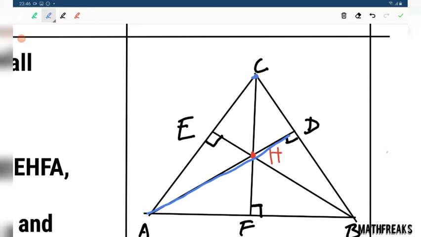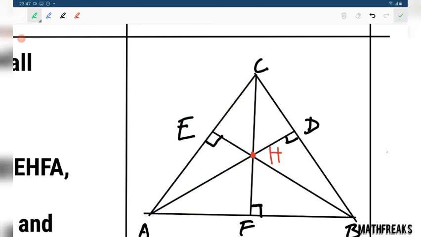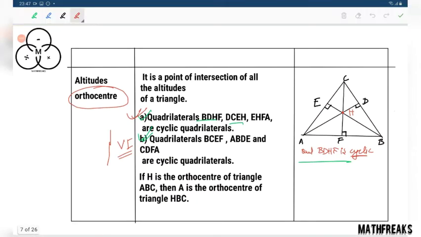Let us consider the perpendicular from C to the side BH. C perpendicular to BH. Now this line we need to extend. This is the extension. At this point it is perpendicular. So now this is not meeting this altitude. This altitude should meet the point of concurrency of the altitudes, so we need to extend this also. Extend this, you would get A. So A is the orthocenter of HBC. From this another thing that you can get: orthocenter can lie outside the triangle also.